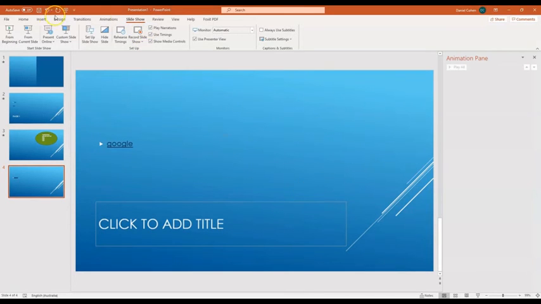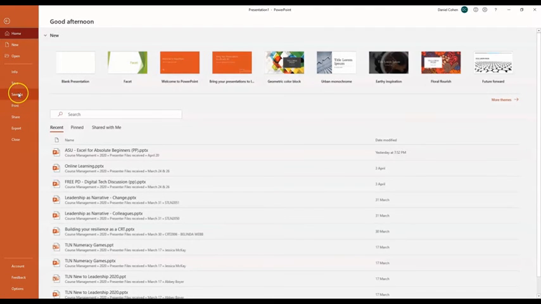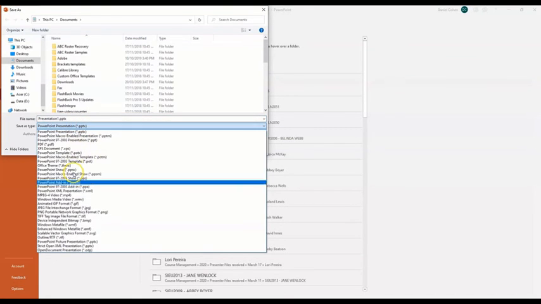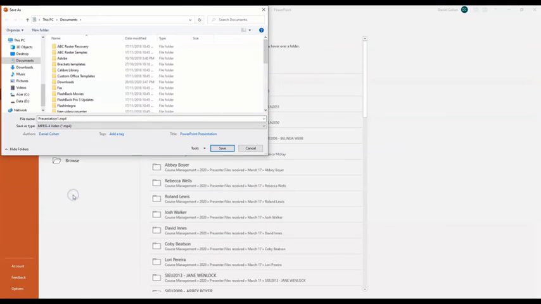The other thing that you can do is when you go to save your PowerPoint, you can go here to save as, and if I go to browse, it'll bring up this where I've got save as type. I can save it as a video file. So rather than try to spend lots of time trying to work out all the finicky details, you can also save this as a video file. It will save all of those details, but it means it's a video that can be played as a video, rather than asking someone to be at a computer to open up their computer and start the slideshow.